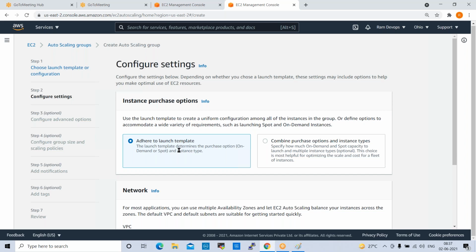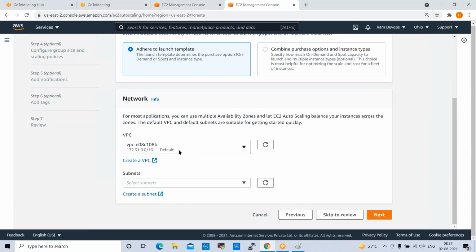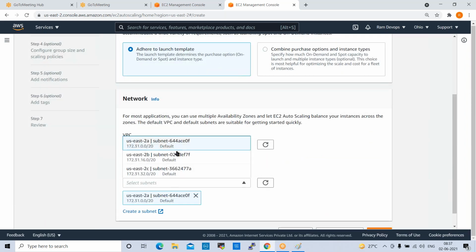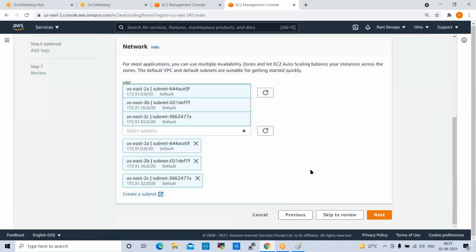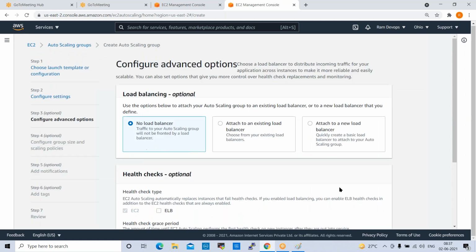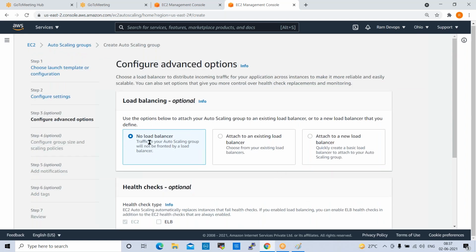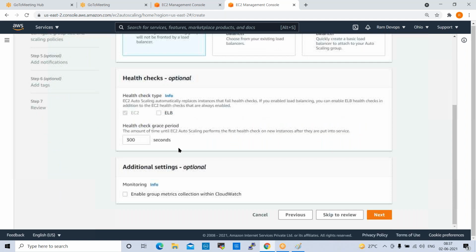Yeah, so here next one is default VPC you can select, and subnets you can choose all subnets, whatever subnets we have. Go next here. Next one is load balancing, no load balancer. You can choose this first one. Yeah. So next one is here